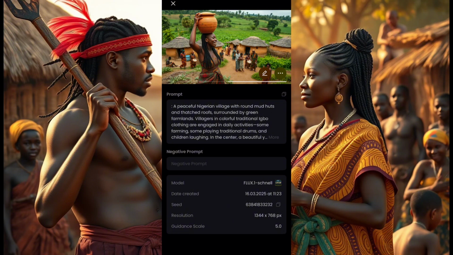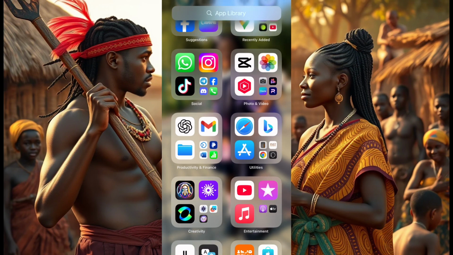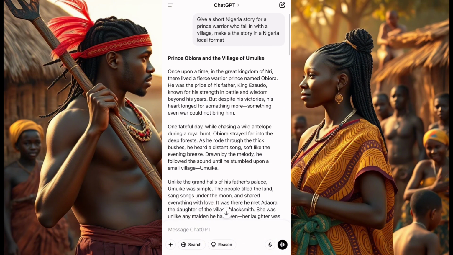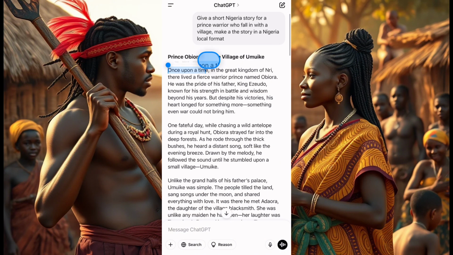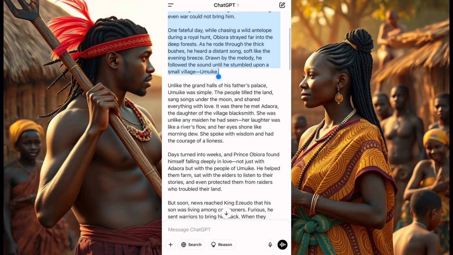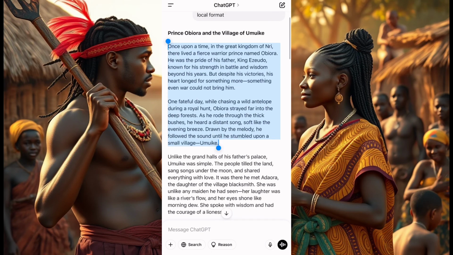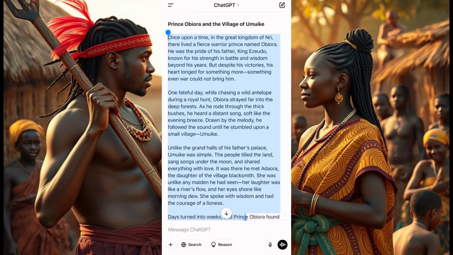Now we have these photos. Okay. I'll not do too long because I don't want us to waste time. Now, when you have your photos, you go back to ChatGPT, you go to the story itself, right? This is the story. Now, I'll try as much as possible not to do too much. But you who is creating this story, please copy all the story, okay? Make sure you get all the story. Copy it. Copy the story, the full story.